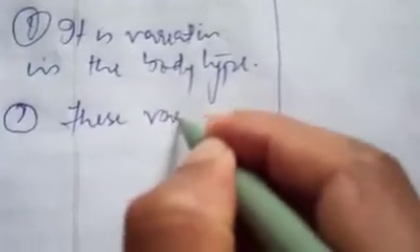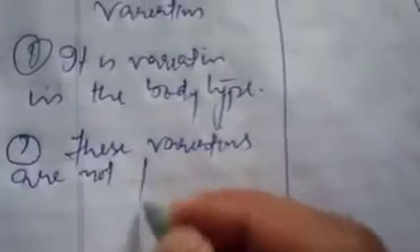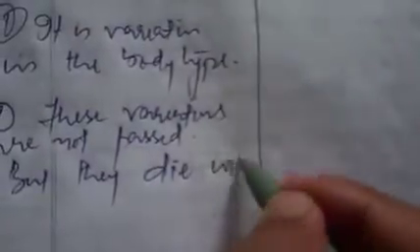So this somatic variation is not passed on. I will write here, these variations are not inherited, but they die with the death of the organism.